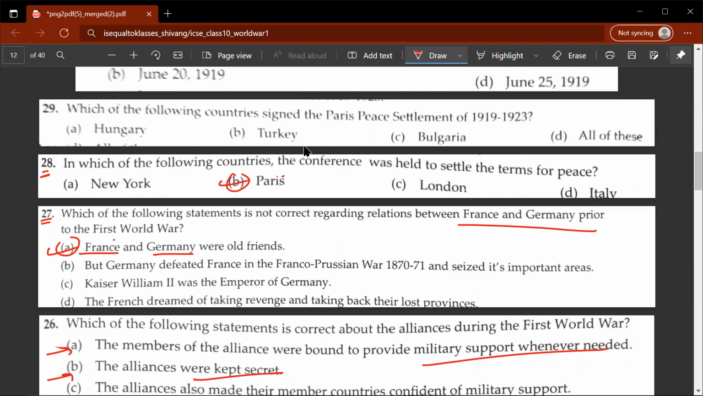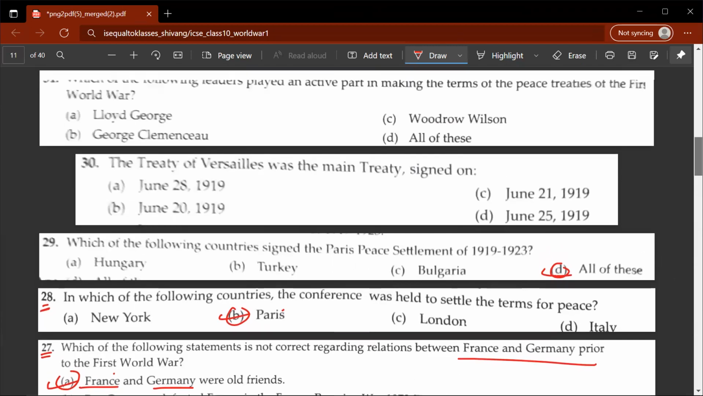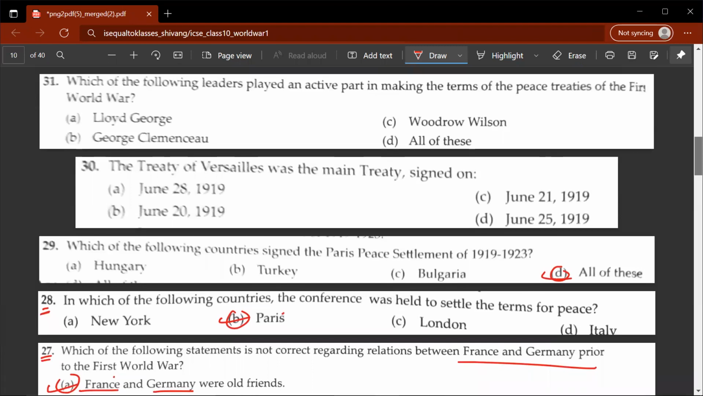Let's move on to the 29th question. Which of the following countries signed the Paris Peace Settlement of 1919 to 1923? So D, all of these. Okay, let's move on to the next question. The Treaty of Versailles was the main treaty signed on what date? So as I said, remembering dates is extremely important. So Treaty of Versailles was the main treaty which was signed on A, June 18, 1919.